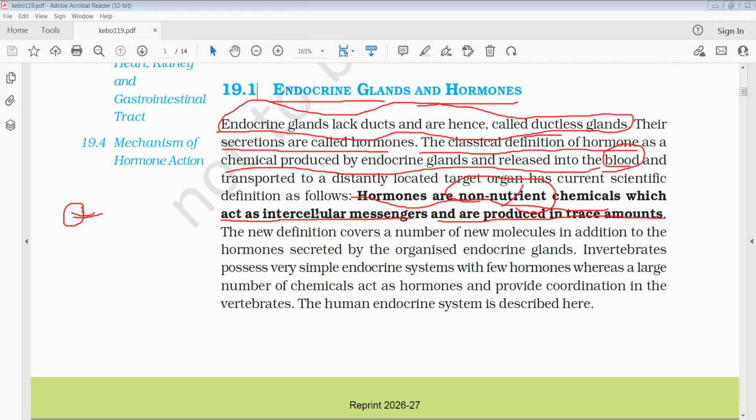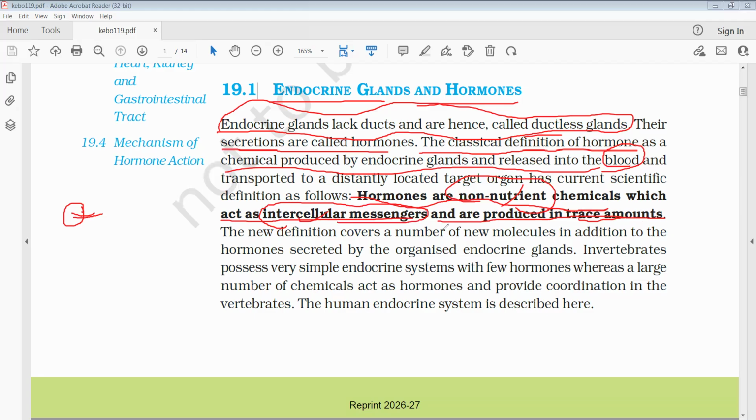They act as intercellular messengers, which means they communicate from cell to cell. They are produced in trace amounts, meaning hormones are secreted in minute concentrations, at the level of nanograms to picograms per milliliter.